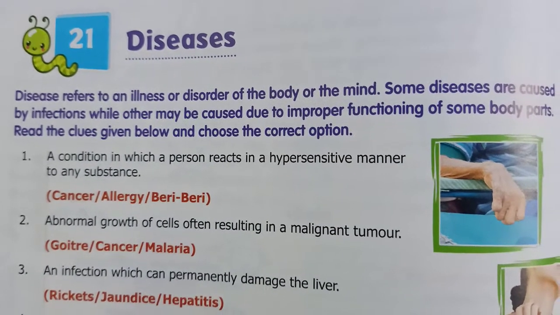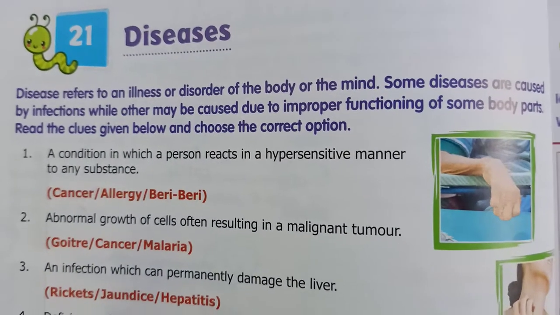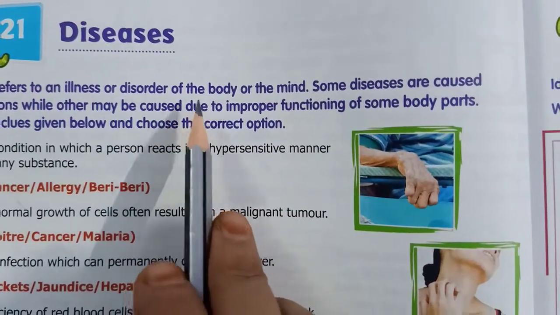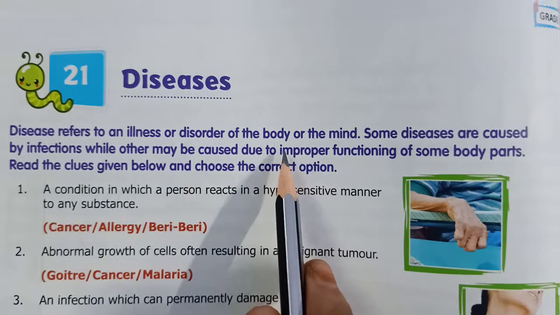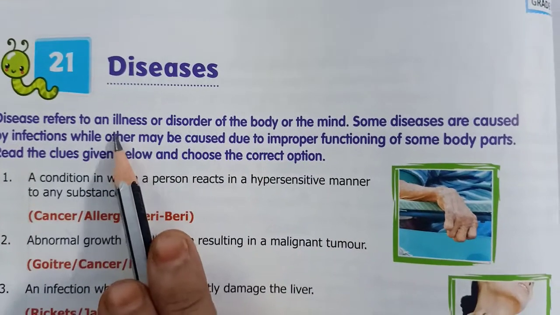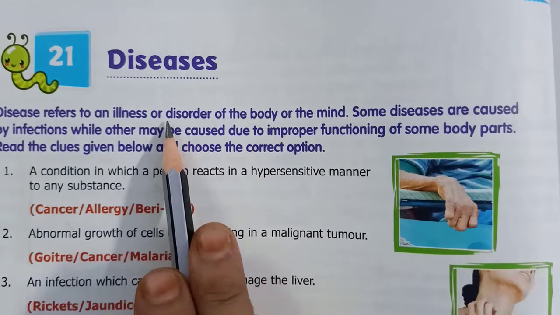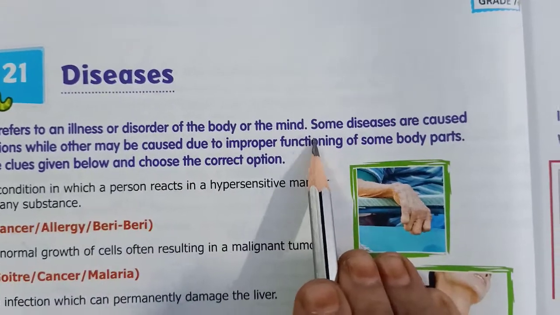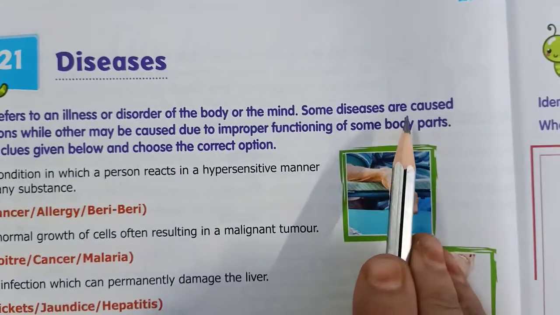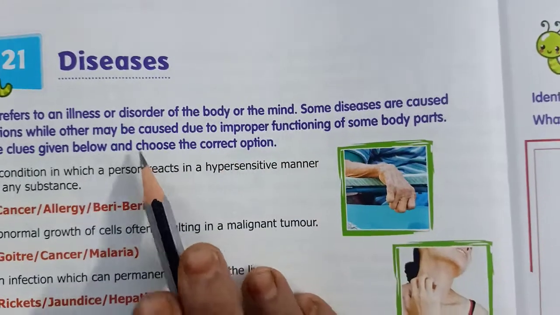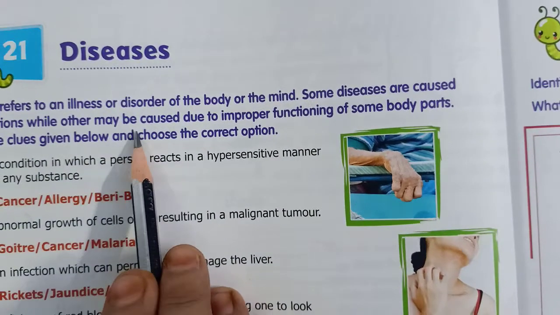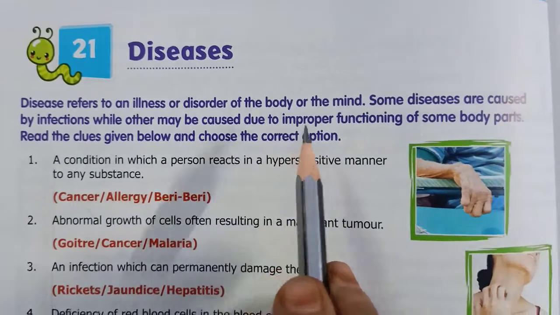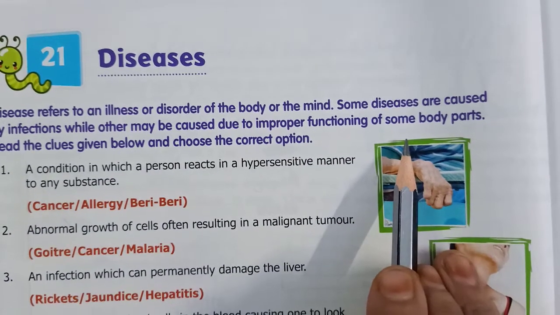What do you understand by disease? Disease refers to an illness or disorder of the body or the mind. Some diseases are caused by infections while others may be caused due to improper functioning of some body parts.